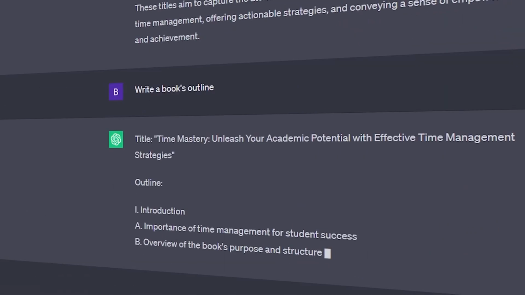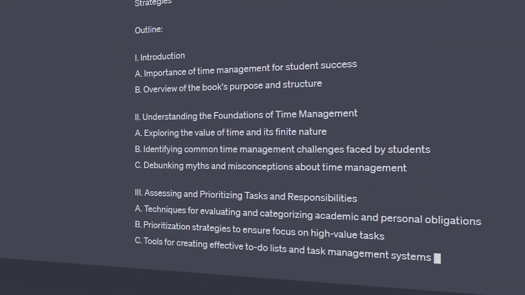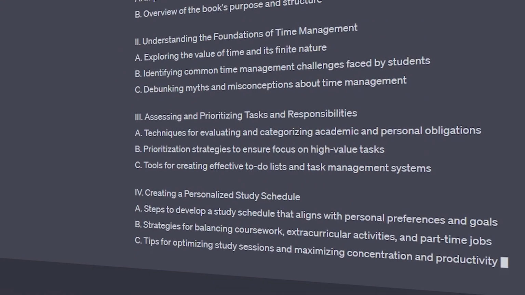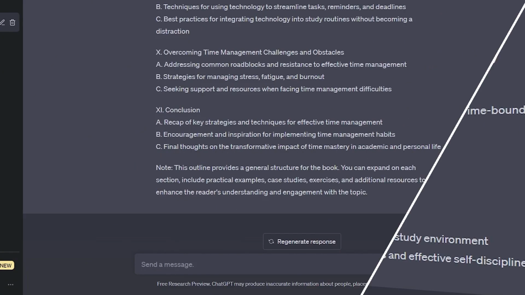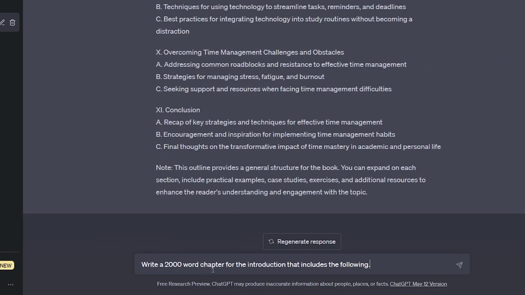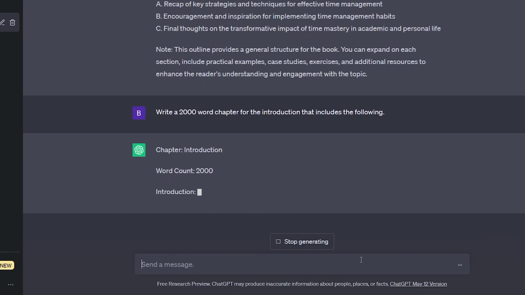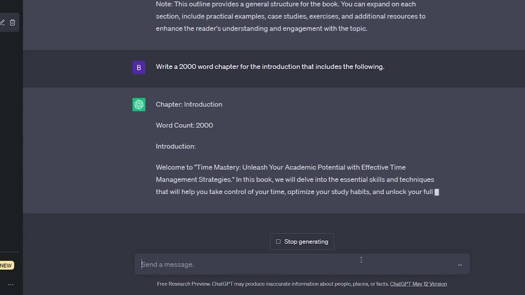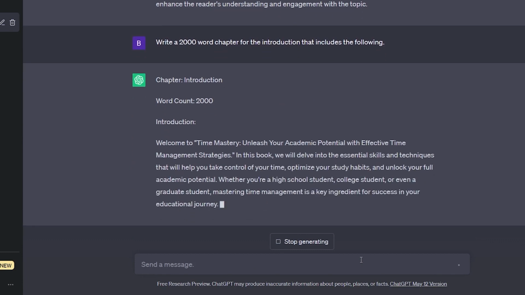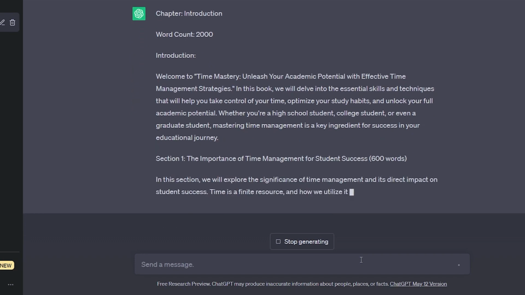Once all of these steps have been completed, all that is left to do is to begin copying and pasting the various parts of the outline and asking ChatGPT to write a chapter about each. To do this properly, you want to say something like, "Write a 2,000-word chapter for the introduction that includes the following." Using the free version, you probably don't want to get 2,000 words, but at least it will let the AI know to get ready to provide us with some long-form content.